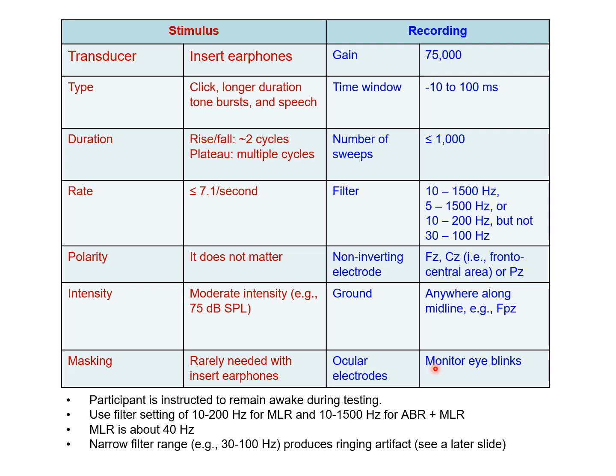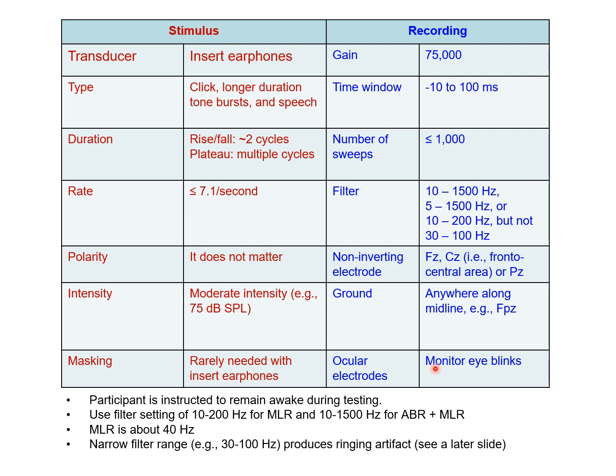For filter settings, if you only want to see MLR, then you can set the filter settings to, say, between 10 and 200 Hz. On the other hand, if you want to see both ABR and MLR, you can use 10 to 1500 Hz or 5 to 1500 Hz.